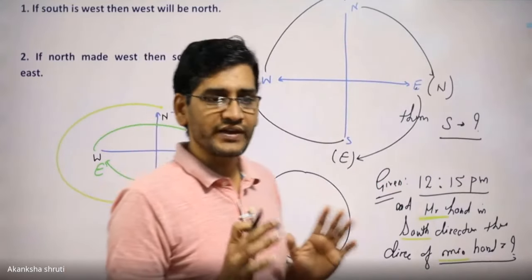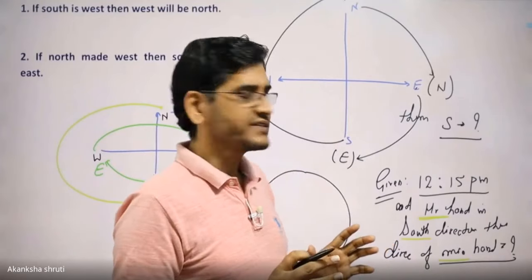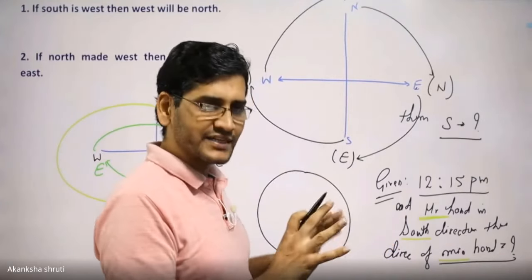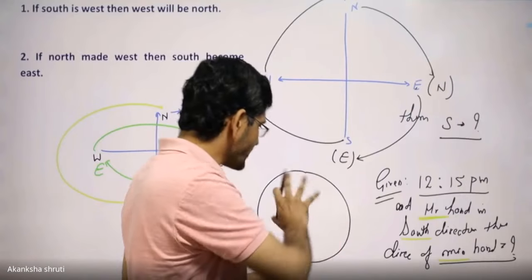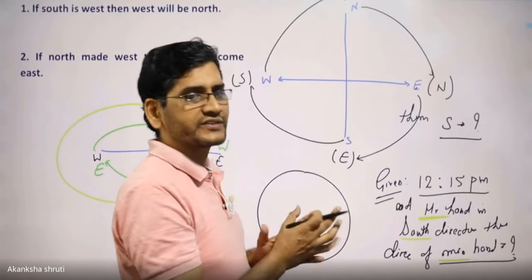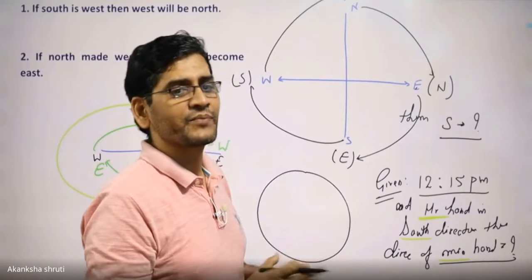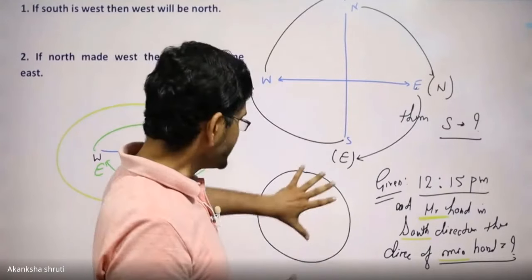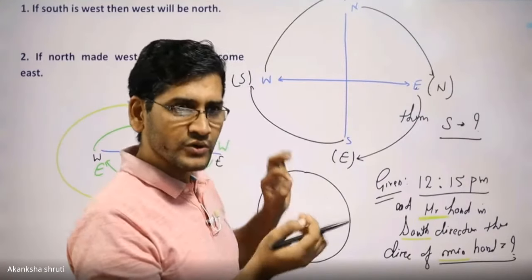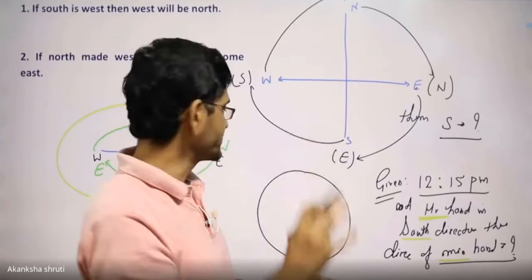Then what will the minute hand be? Students, there are two ways of understanding this. One is either you keep the direction fixed and rotate the dial or rotate the clock itself, or the simpler one is to draw the clock as it is and rotate the frame or the direction. That is the simplest one.